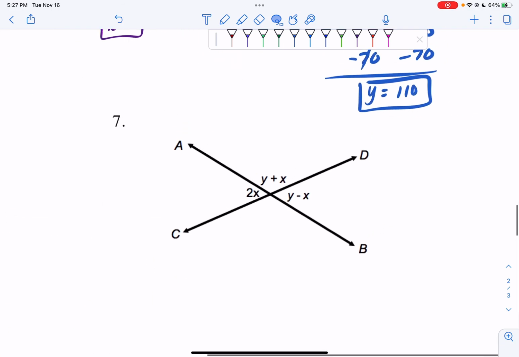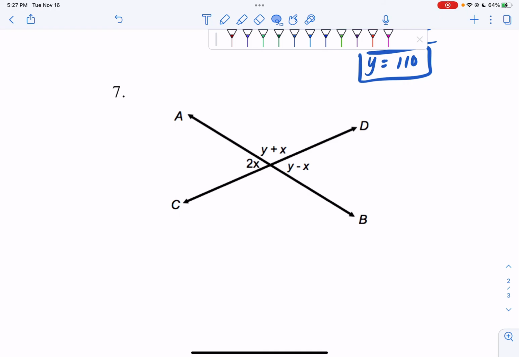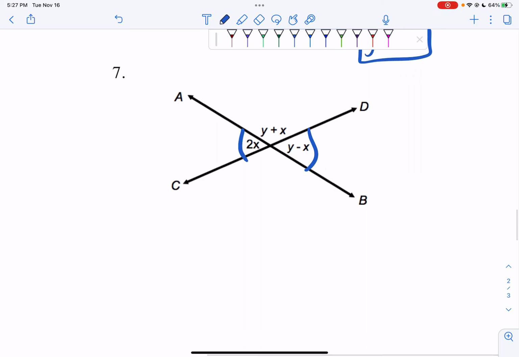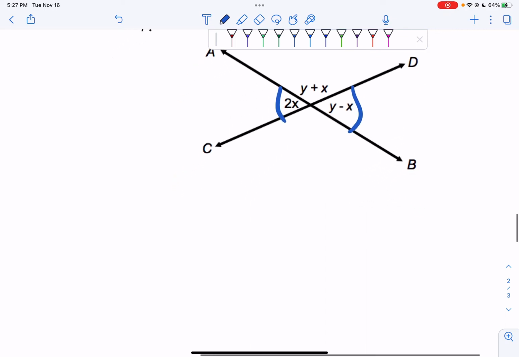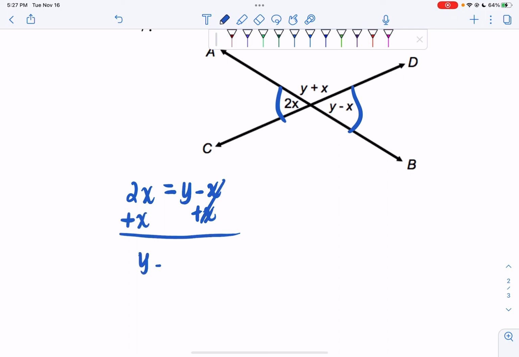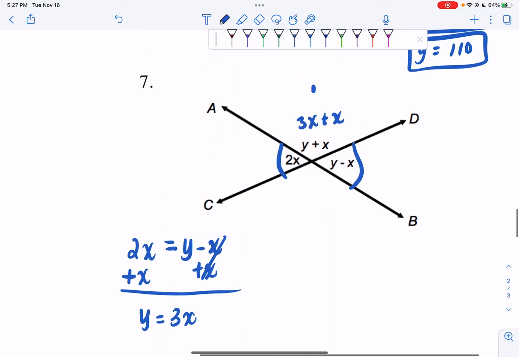Question number 7. This one's going to be interesting. If we look, we can see that 2x and y minus x are vertical to each other. So that means they are congruent. So if I wanted to, I can say 2x is equal to y minus x. If I want to think about it, I can solve for y by adding x to both sides of my equation. So I get y is equal to 3x. So if I think about this, I have a y right here. I can do 3x plus x, which is 4x.